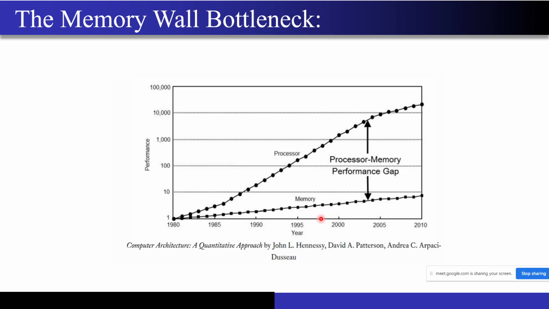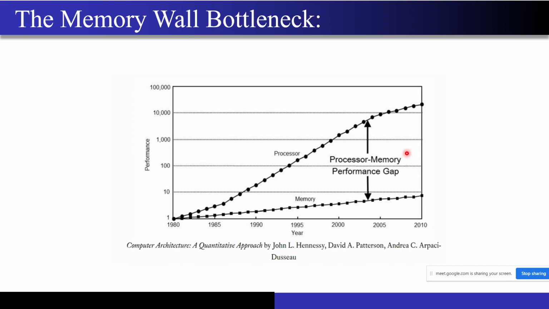But now what happened with the memory? The memories were scaling initially, but the performance gap between the processors and the memory started to increase a lot, and it has increased to a huge extent. You can clearly see from these dots how far an advanced processor is performing compared to the memory. And this year is not even 2020, it's 2010. Now just imagine the situation today.